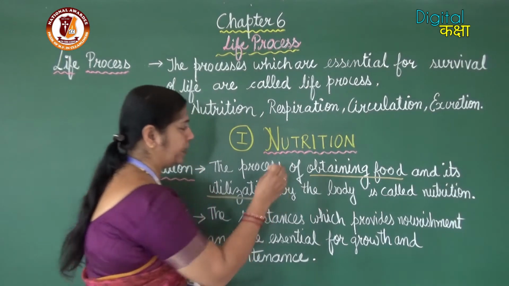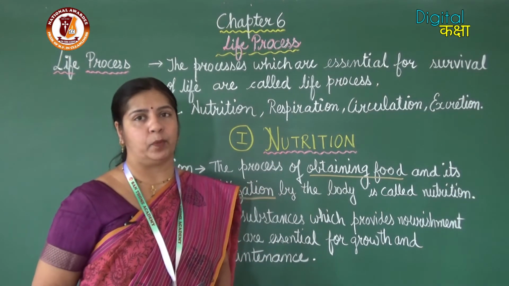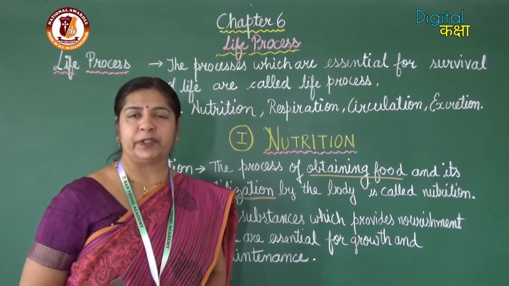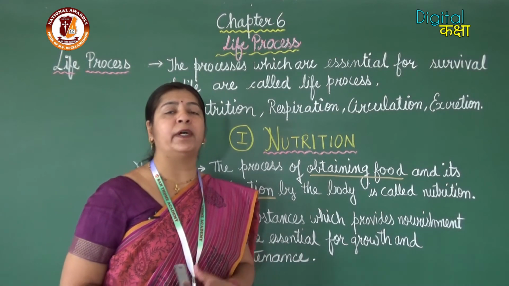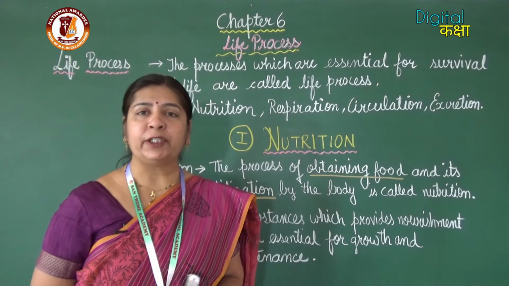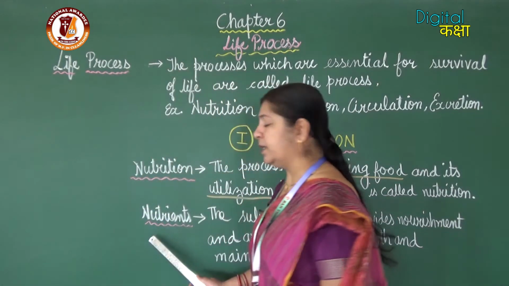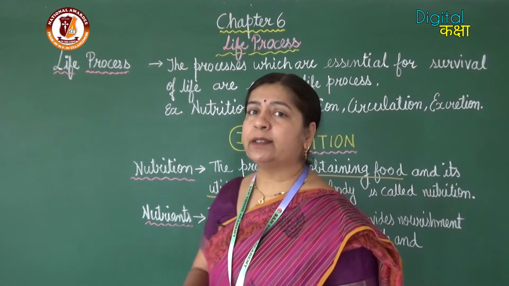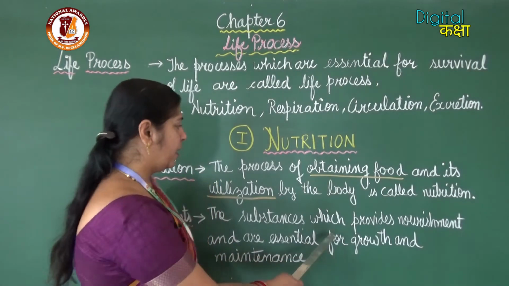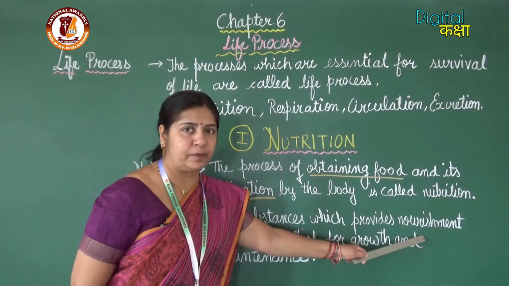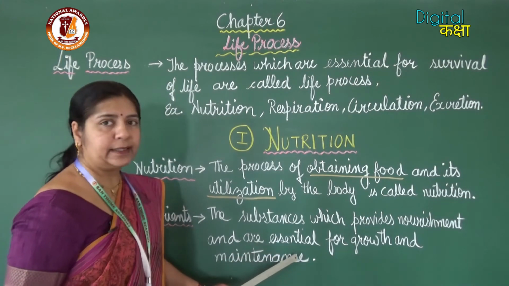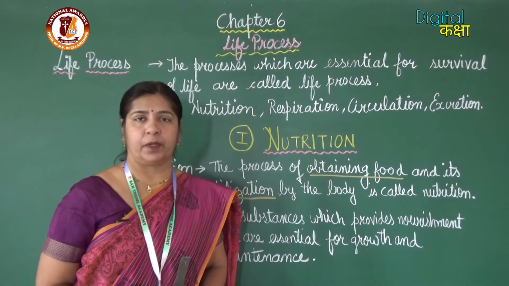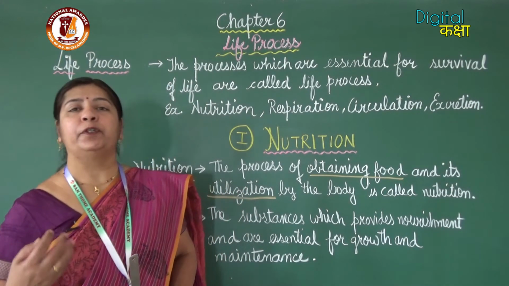This is again important. The food has to be utilized by the body and its utilization by the body is called nutrition. Now, from where does the word nutrition come? The word nutrition is derived from the word nutrient. Now, what is a nutrient? Nutrients are the substances which provide nourishment and are essential for growth and maintenance of the body. So, the intake of nutrients.